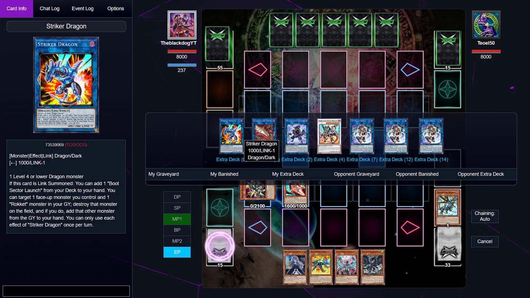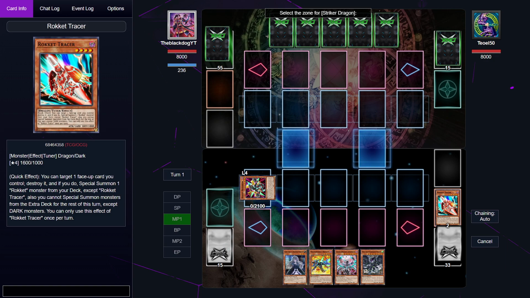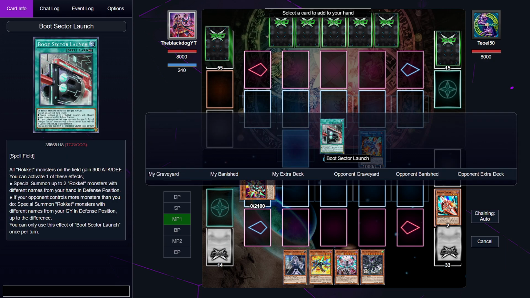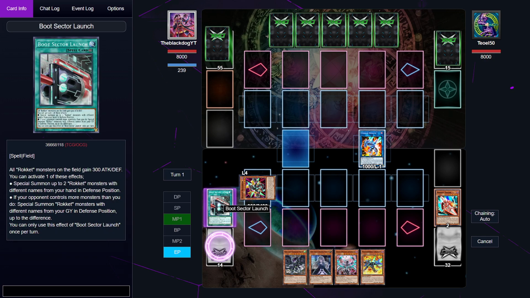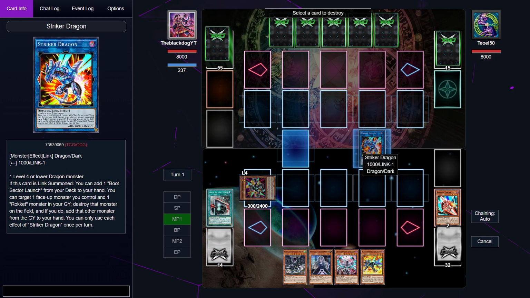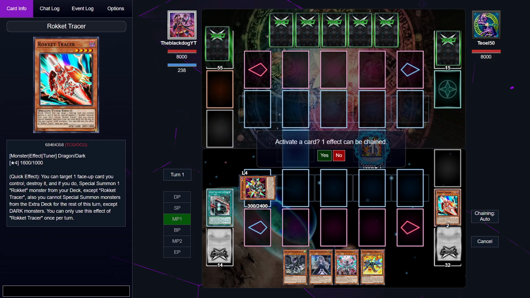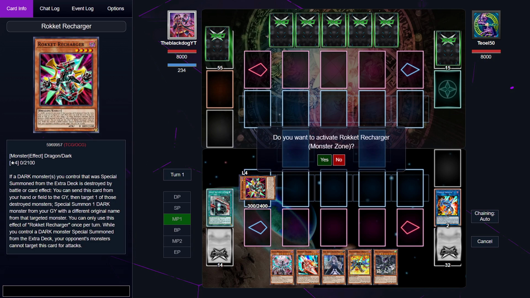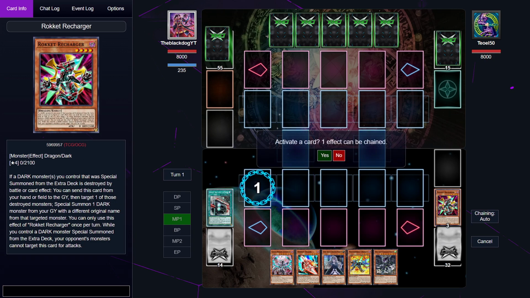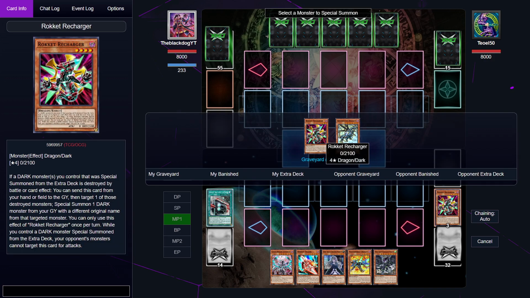Next, we're going to use this copy of Striker Dragon and get to our hand a Boot Sector Launch. When this deck pops off, then it can pop off. It's just a question of if it pops off. So we're going to destroy this copy of Striker Dragon to get this copy of Rocket Racer, not Recharger, to our hand. And we are going to use the Recharger to summon this copy of...